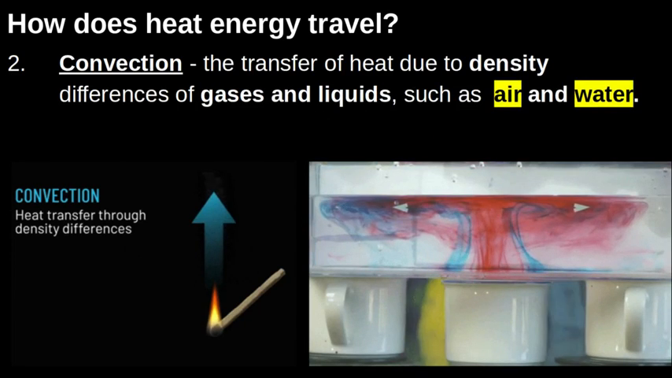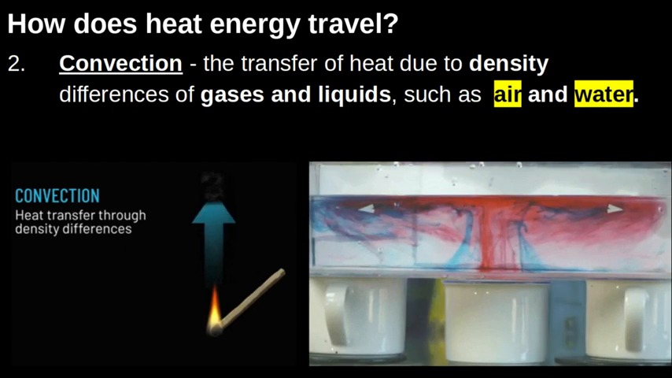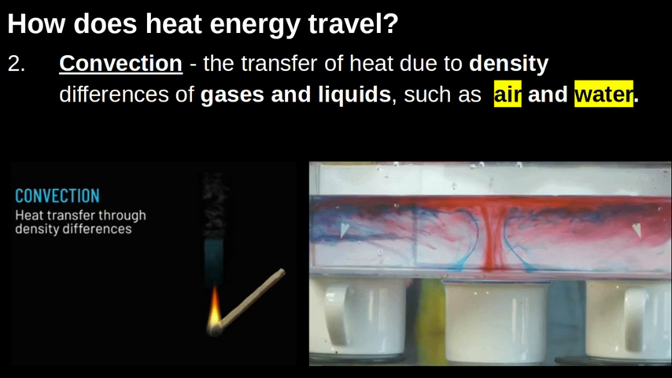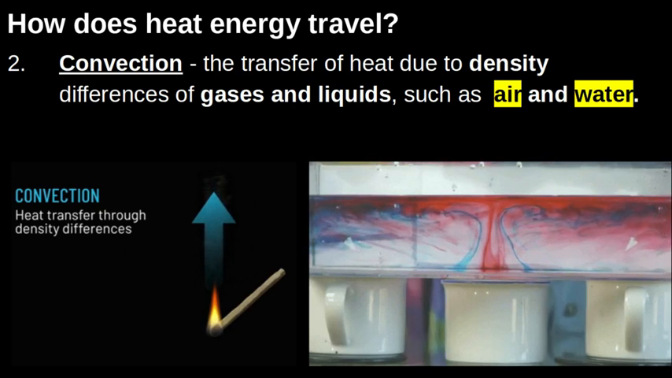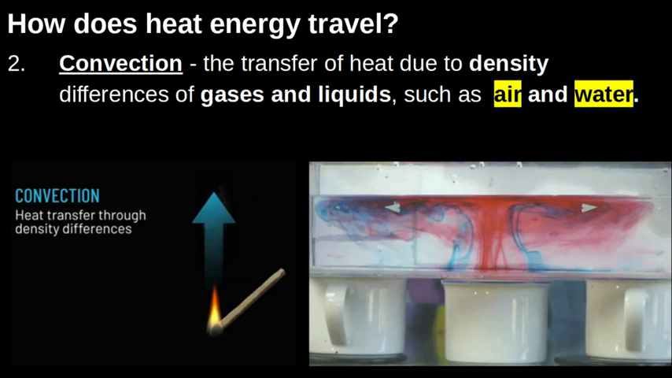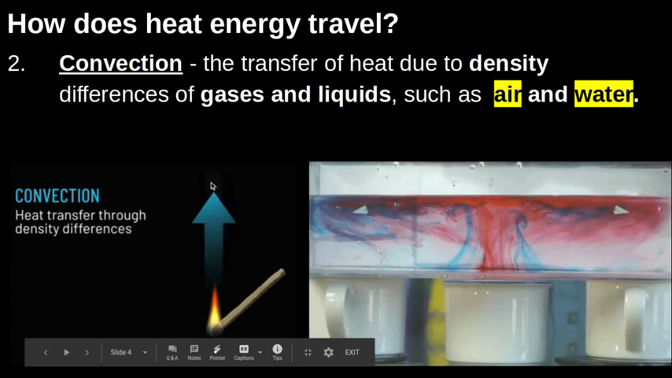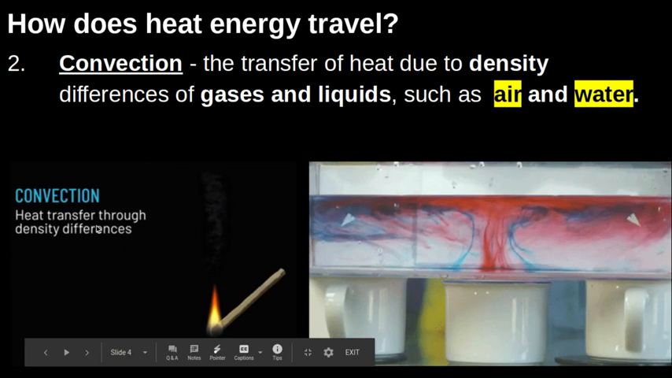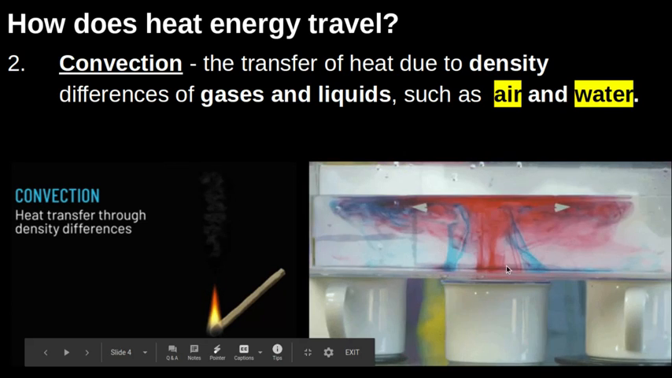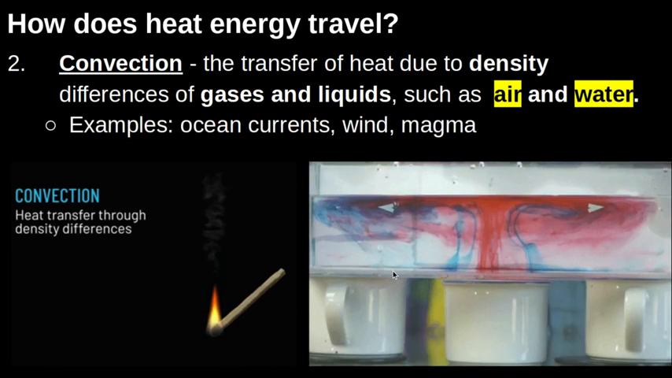So convection is the transfer of heat due to density differences of both gases and liquids, especially things like air and water. We've learned a bunch of times this year how warm things are less dense because they expand, and cold things are more dense because they contract. All right. So when things become less dense, they rise, right? Heat rises, cool things sink, and that creates those convection currents, as we can see here in this tank of water. Warm stuff is rising, it eventually cools down, and it sinks. All right, so that's just a brief review of convection.